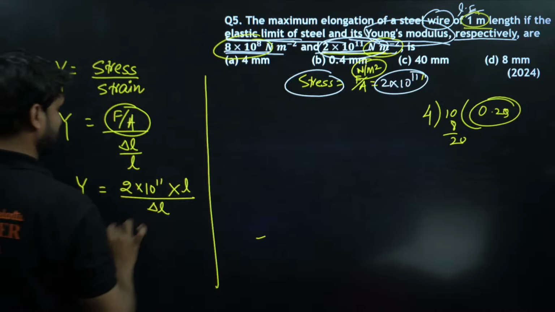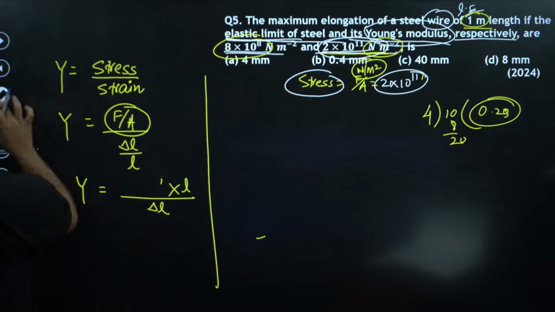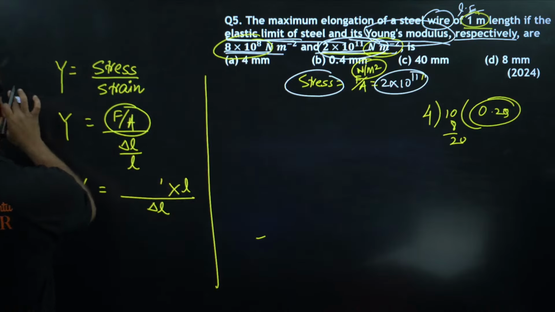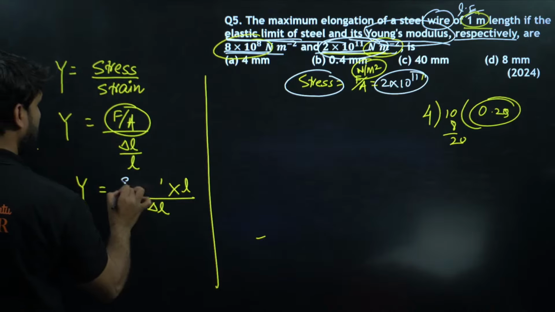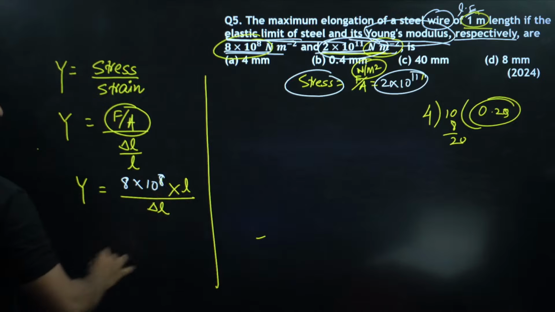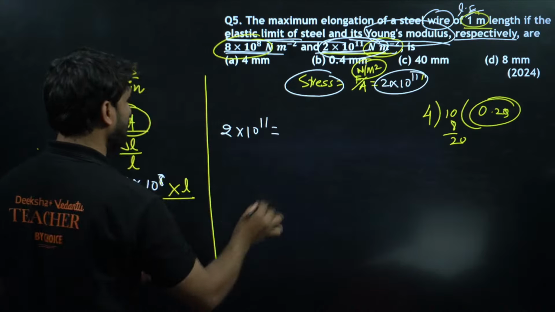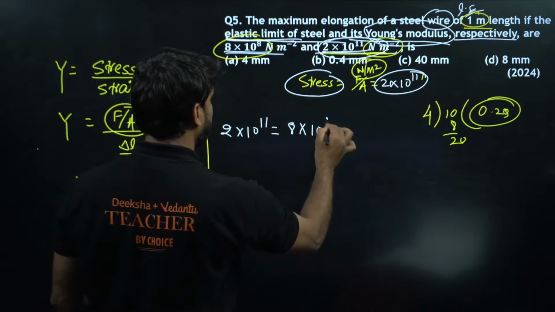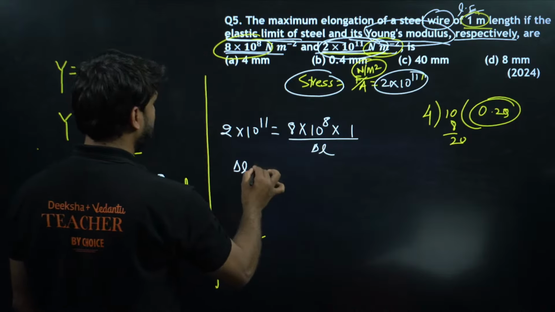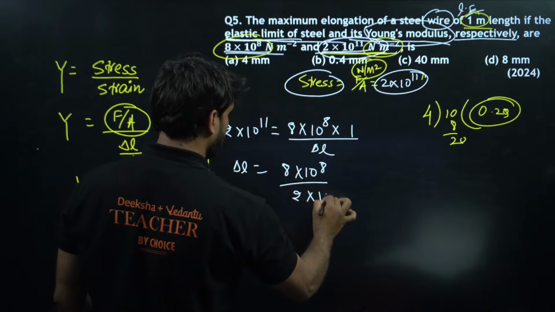Putting the values: Young's modulus 2 into 10 to power 11 is equal to 8 into 10 to power 8 into length 1 meter divided by delta L. So delta L is equal to 8 into 10 to power 8 divided by 2 into 10 to power 11.